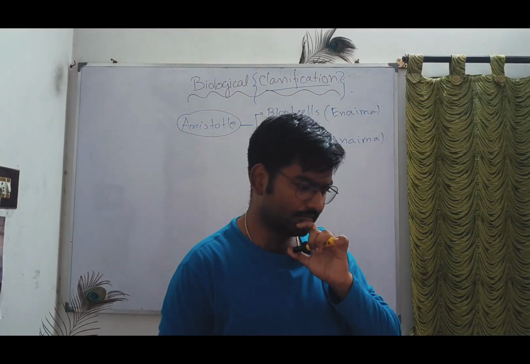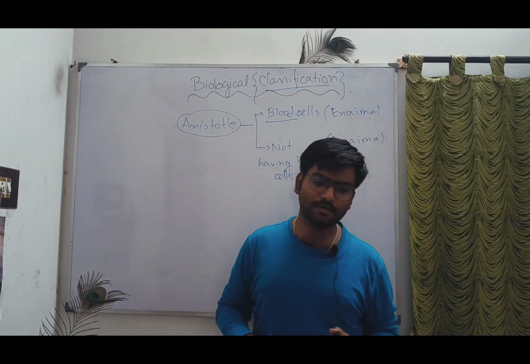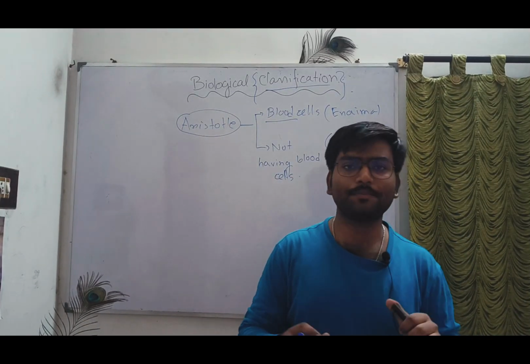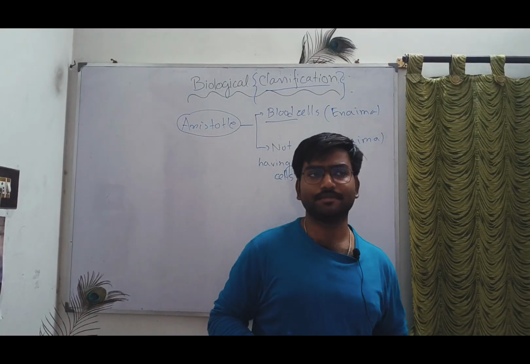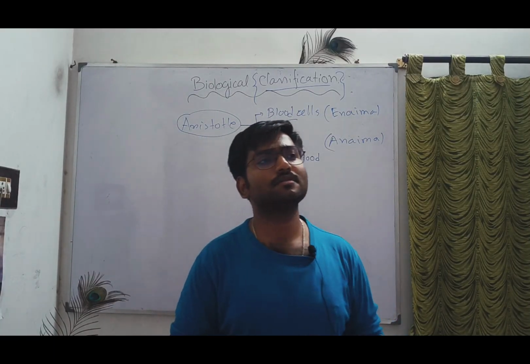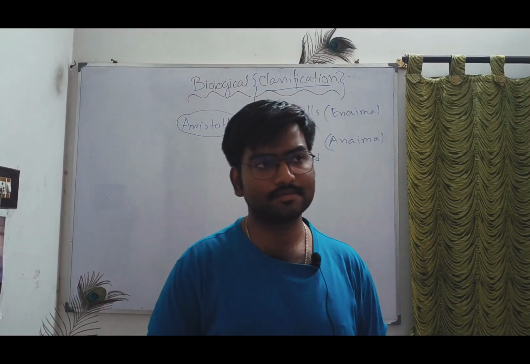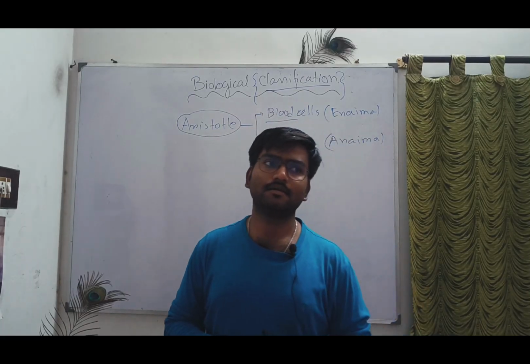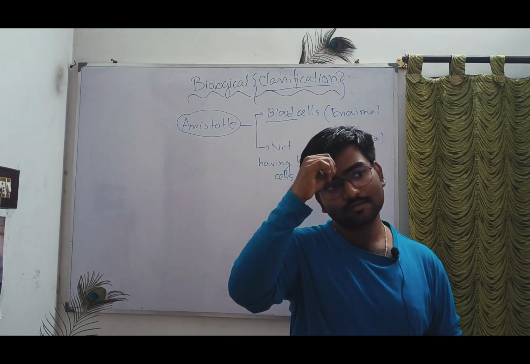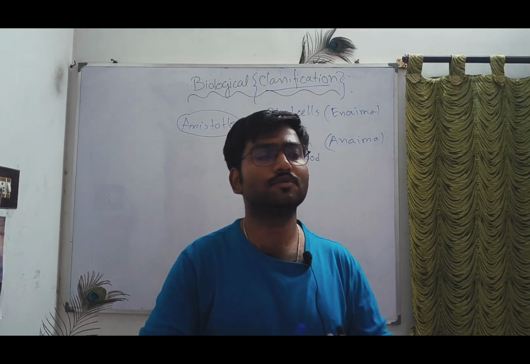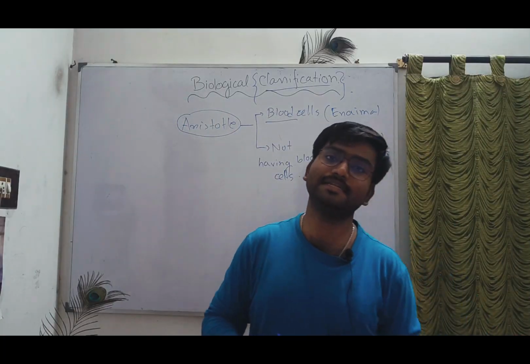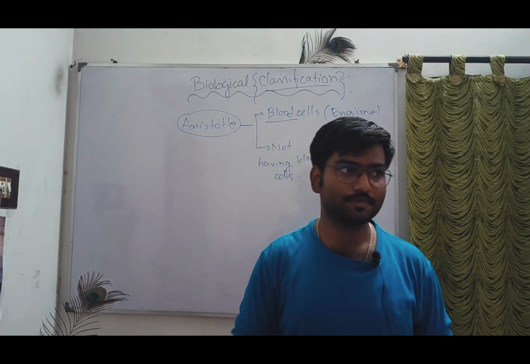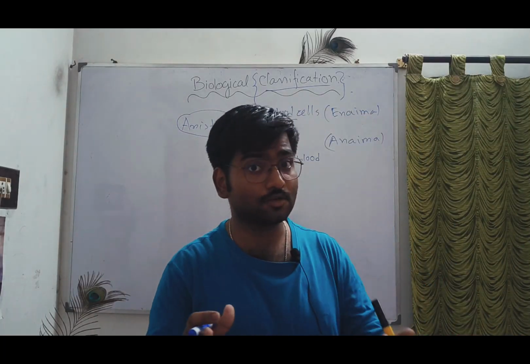Now what happened? Another scientist came, and the name of the scientist was Linnaeus. Linnaeus also divided the entire world into two parts, that is Plantae and Animalia, that means plants and animals. It was good, but actually it was not good.